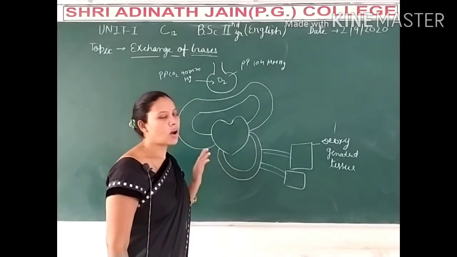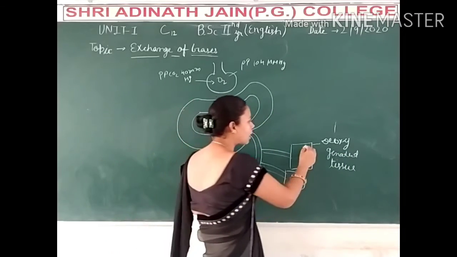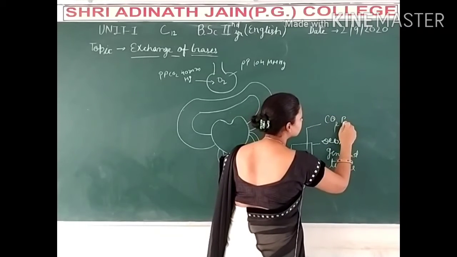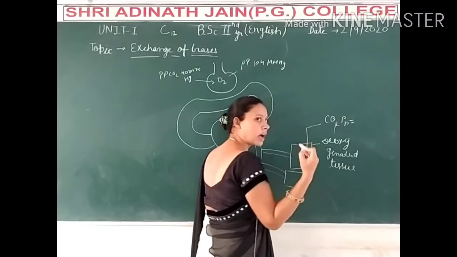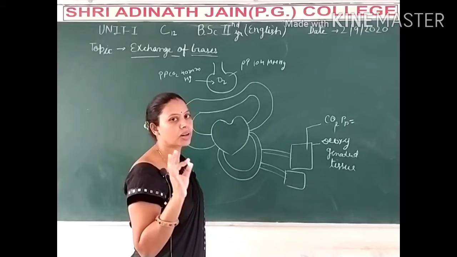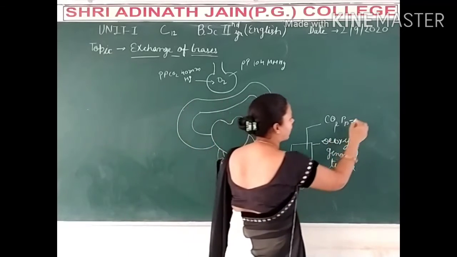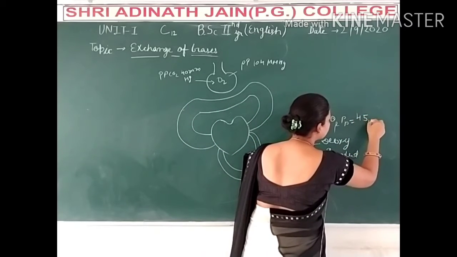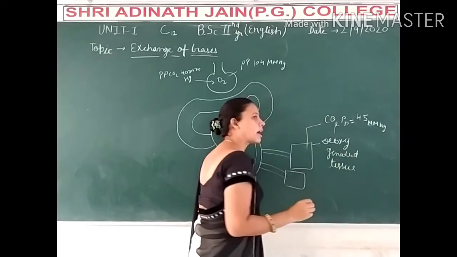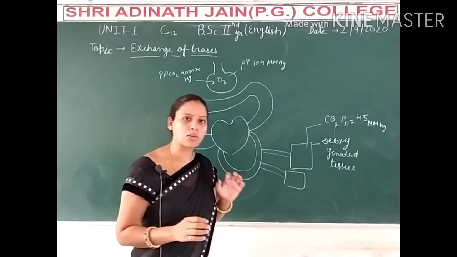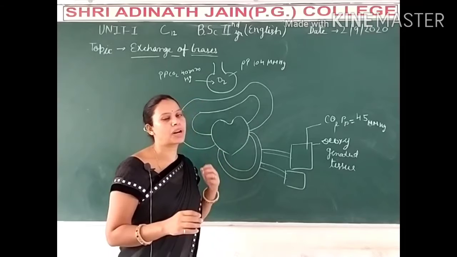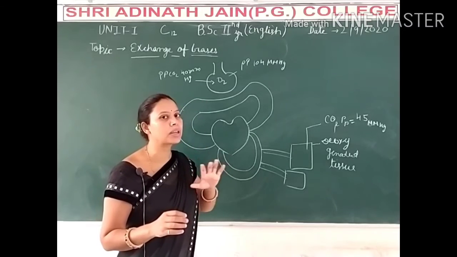In deoxygenated tissue the partial pressure of CO2 will be high, and this time the partial pressure of CO2 will be 45 mmHg. Why? Because CO2 is a toxic gas, and due to its toxicity the partial pressure of CO2